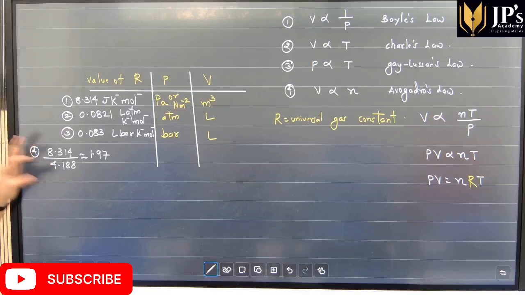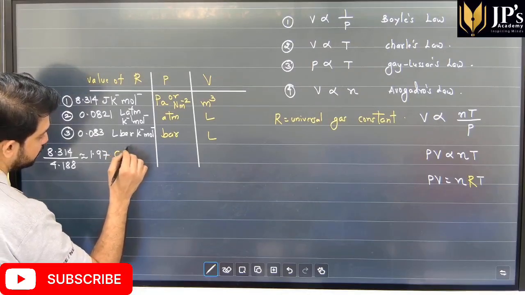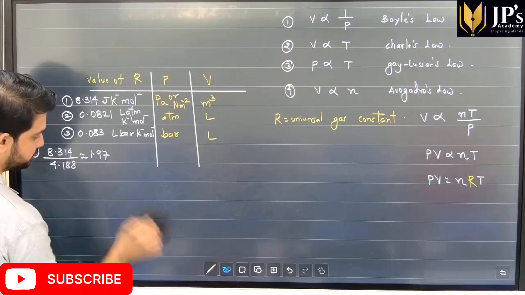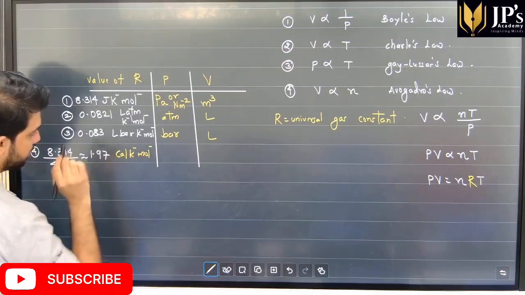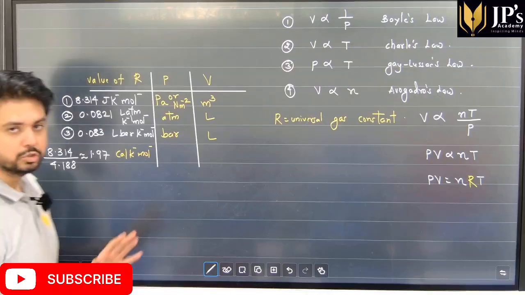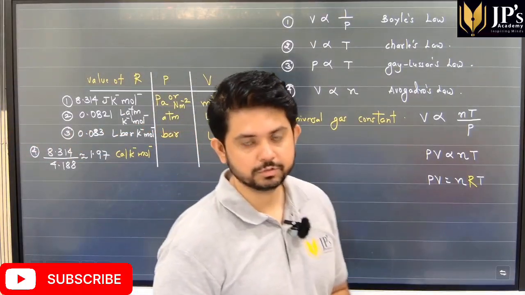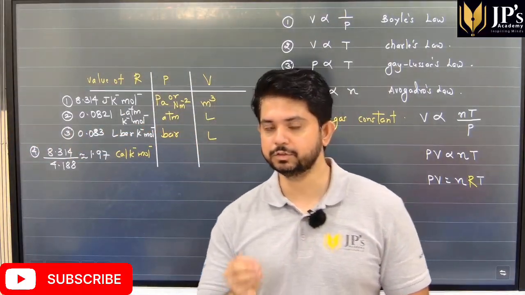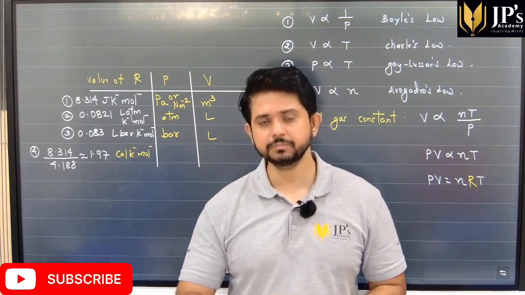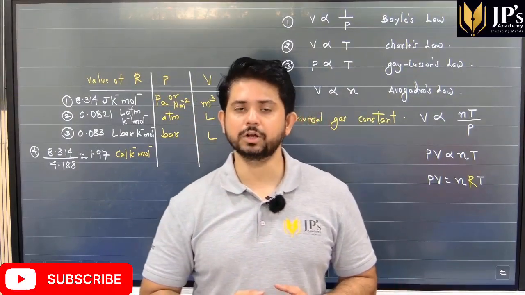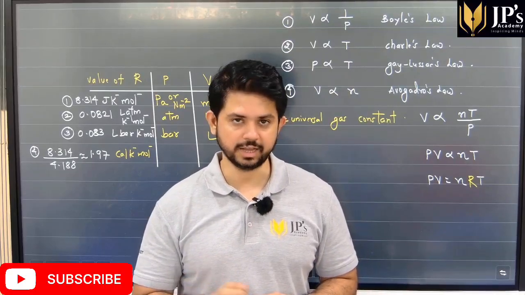So the value of R is 1.97 when we want it in terms of calories per Kelvin per mole. So these are the different units of R. We need the different units of R, students, when we want to do numericals. So this was a basic introduction to the chapter along with all the gas laws.